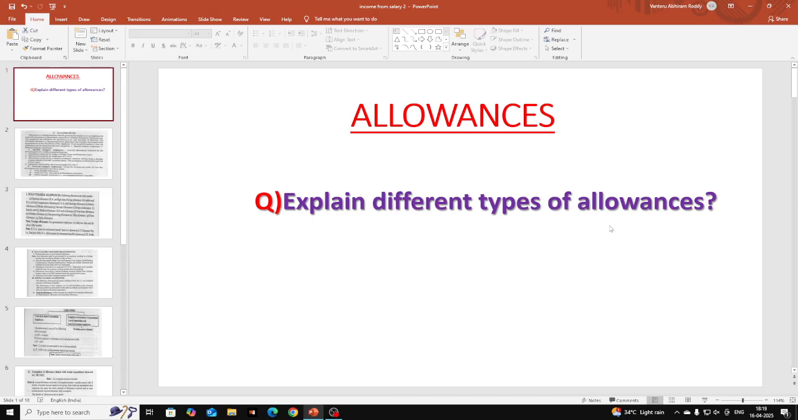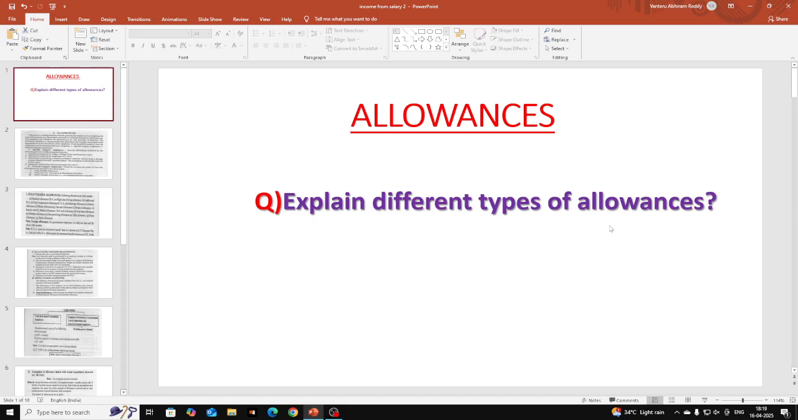So it is very important for students to learn and know the rules of all the different allowances. This is also useful sometimes for theory questions. Sometimes they will ask you in the examination to explain different types of allowances. So you can write regarding all allowances whatever I am going to explain now, so that it becomes one answer for that question. It is useful for solving problems as well as for writing answers.